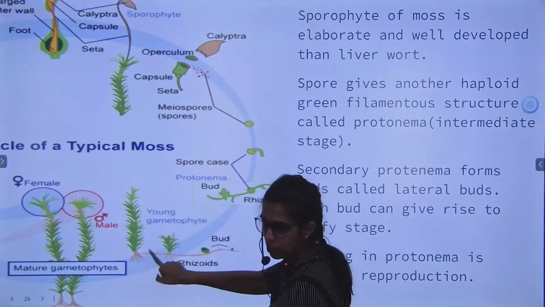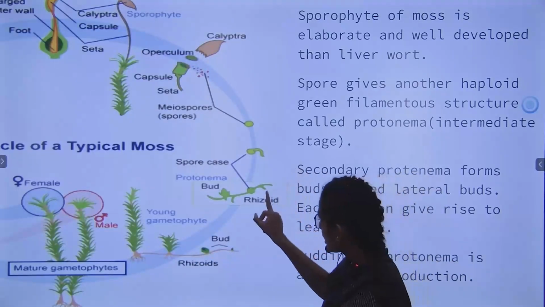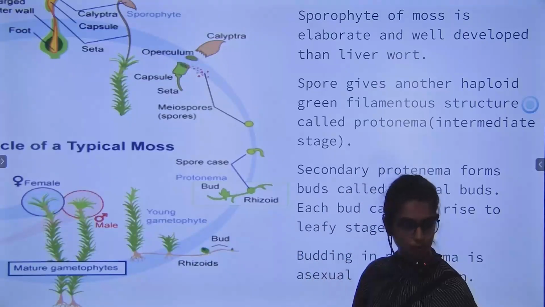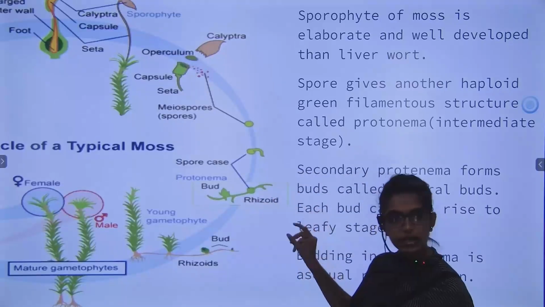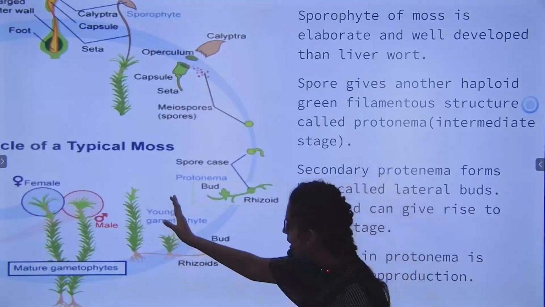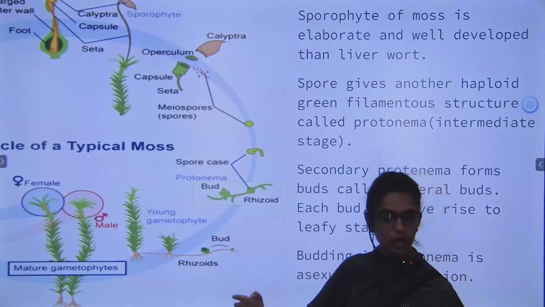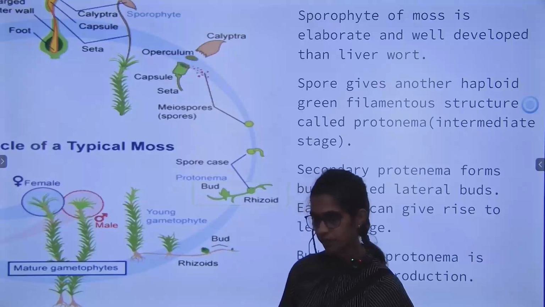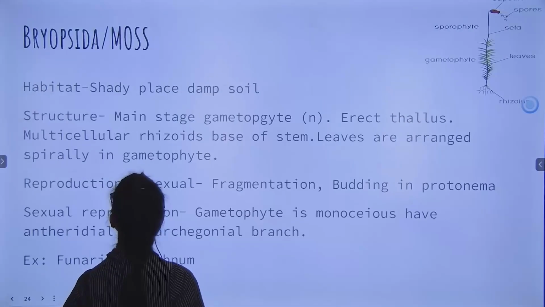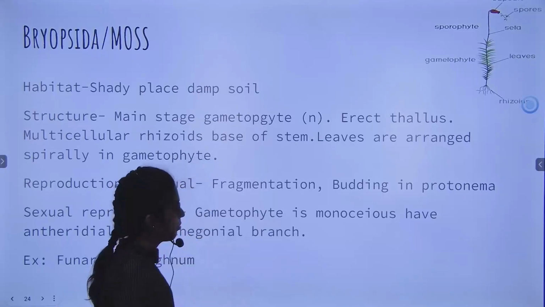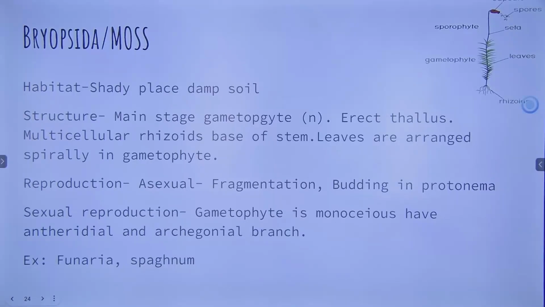Spore won't give rise to gametophyte. How was it there? Spore directly gave rise to a gametophyte. No, here spore will give an intermediate structure called protonema. Protonema will produce buds, and however many buds protonema produces, so many gametophytes you get. So we consider this budding of protonema as an asexual reproduction. Got it? Okay, so write down: reproduction is fragmentation, budding in protonema.